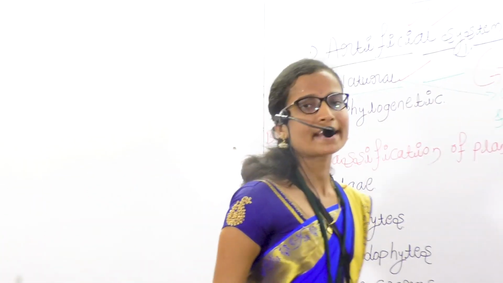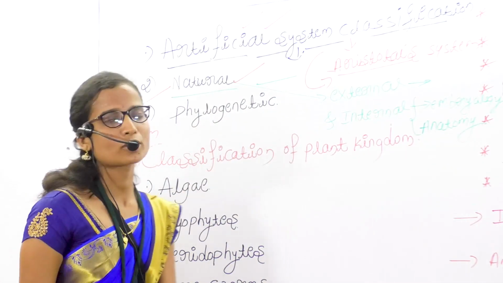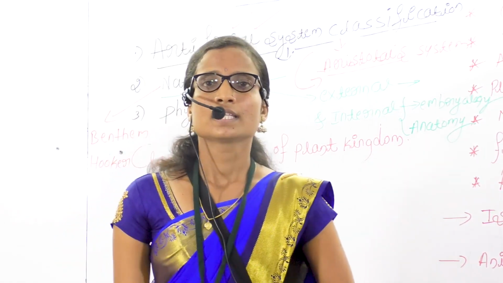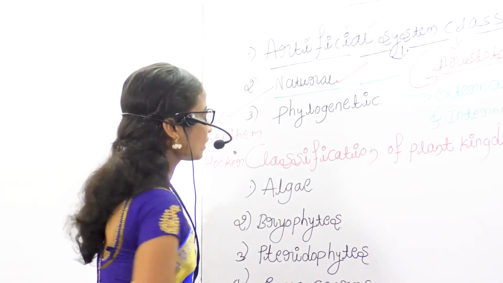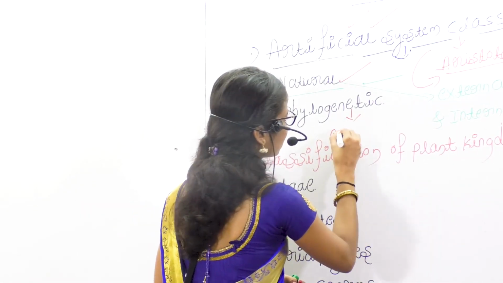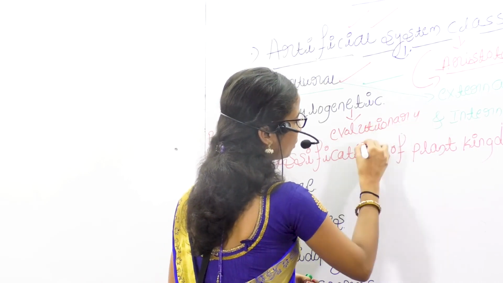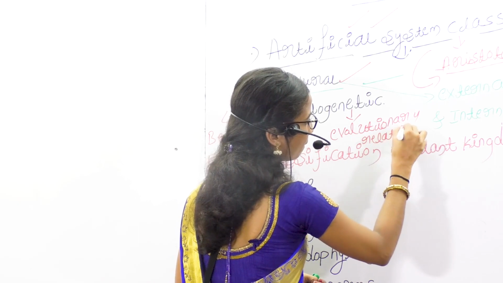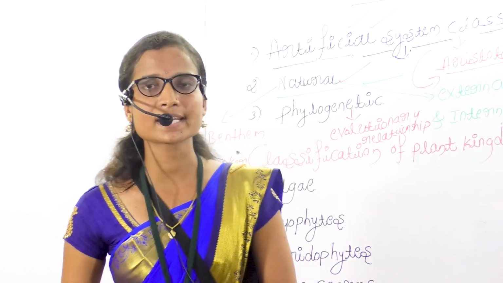Next is the phylogenetic system of classification. In this system, the plants are classified on the basis of evolutionary relationship. Evolution is nothing but changes in the organism.